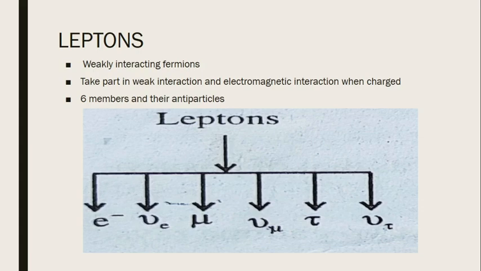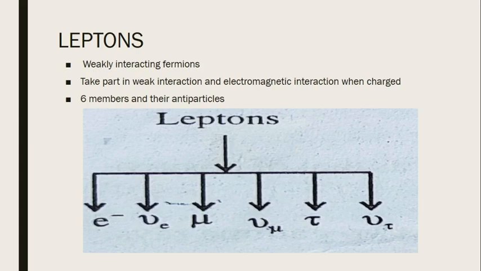This lepton family consists of 6 members: electron e minus, electron neutrino nu e, muon mu minus, muon neutrino nu mu, tau particle tau, and tau neutrino nu tau.